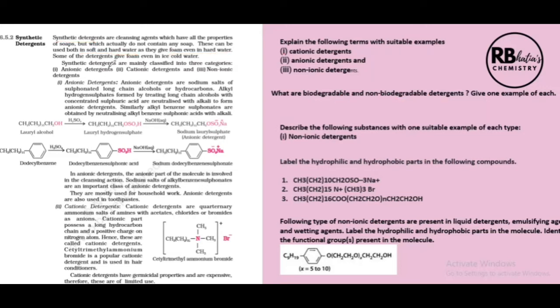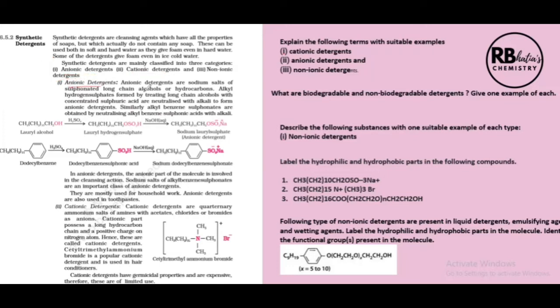Now synthetic detergents are classified into three categories: anionic, cationic, and non-ionic. And this is an extremely important question for your boards and for MCQs. This has been asked quite a number of times in the previous board exams also. It has been asked as write a note, classify, write a note on either of these, or as a complete topic, classify and discuss. It can also be asked as MCQs to identify which of the following is cationic, anionic, or some more questions that I'm going to discuss ahead. So this is a very important topic. You can just mark it as a high yield topic when it comes to questions.